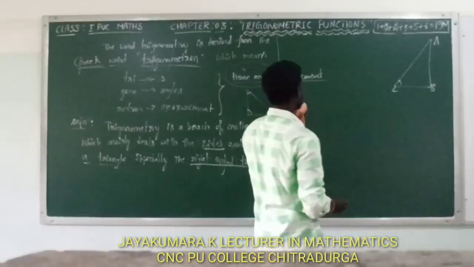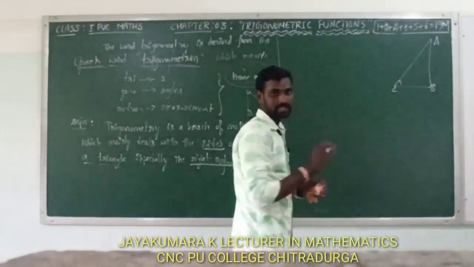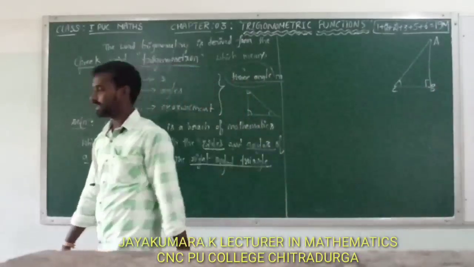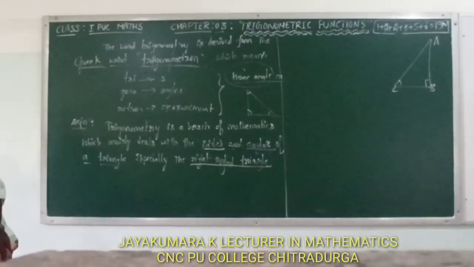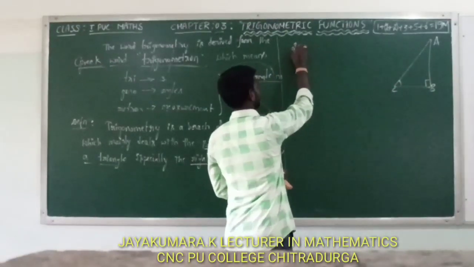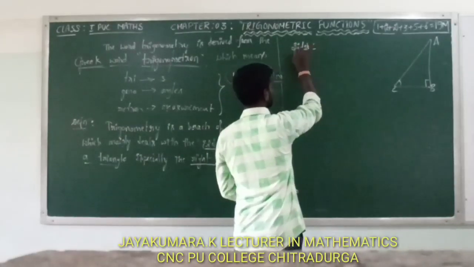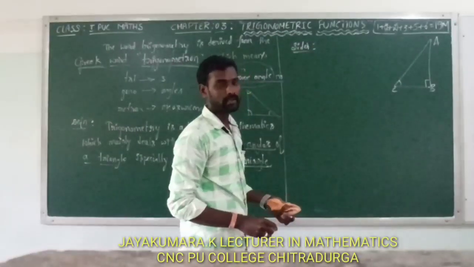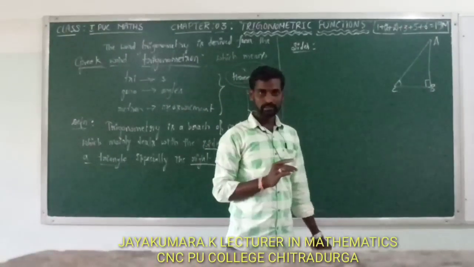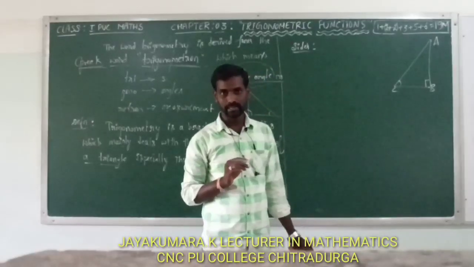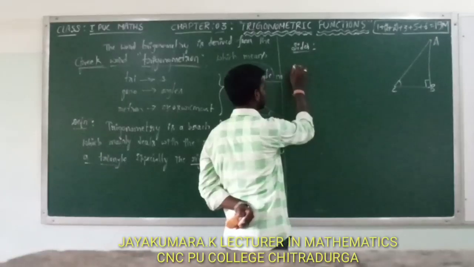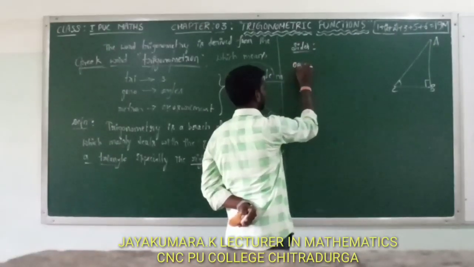Now, identifying the sides of this triangle is most important. Here there are three sides in a right angle triangle. Shall I name them? First one is the opposite side.